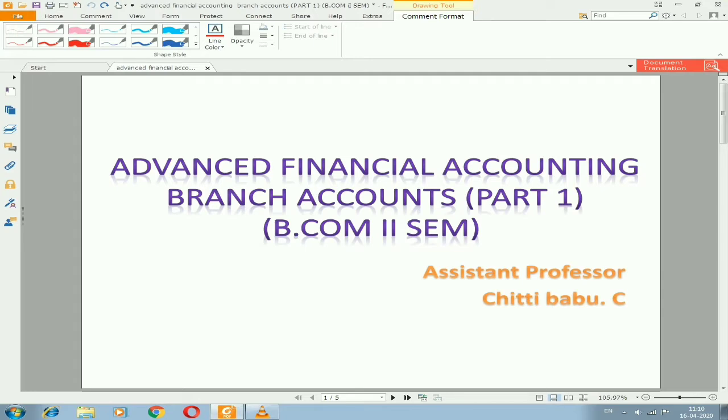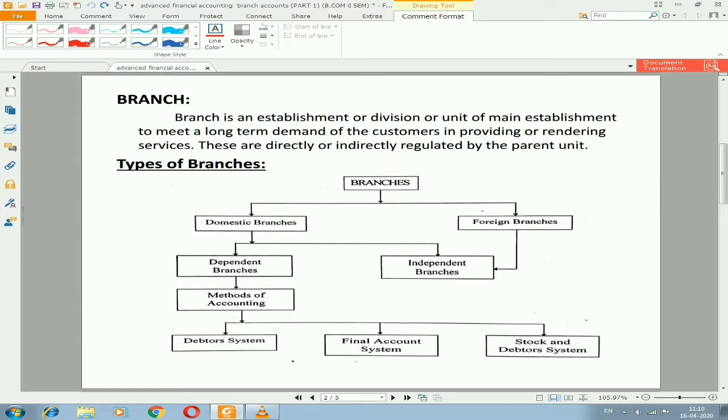When a business enterprise or any company is running successfully, then they look to expand their business in different ways. Either they can go for acquisition or merging or amalgamation, and they can go for starting a new branch in different areas. So it's about the accounts which will be maintained if a company starts a branch.